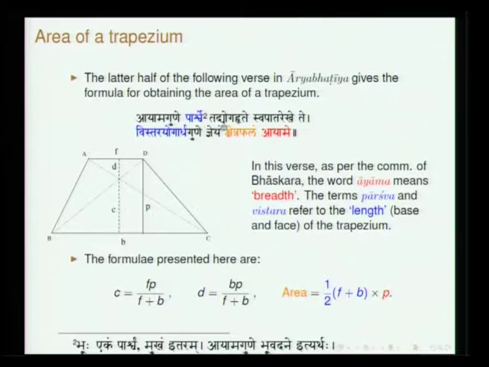Ayama gune parshve tad yoga hrite swapata rekhe te vistara yogartha gune nyeyam kshetra phalam ayame.